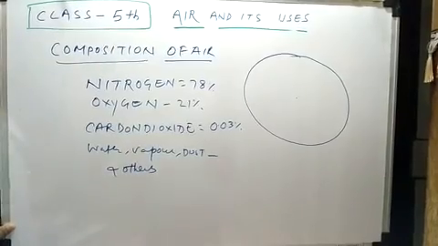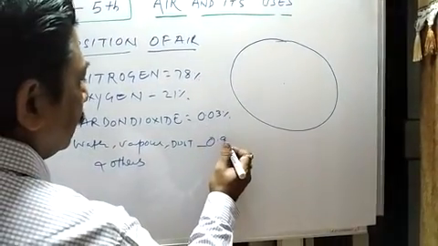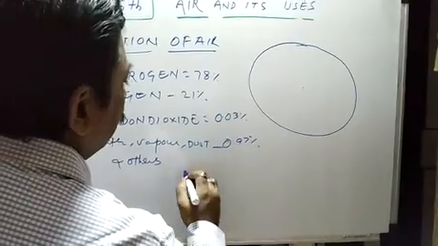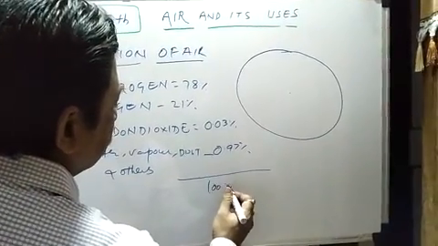Water vapor, dust and others are 0.97%, and when you go for the total it comes to 100%.